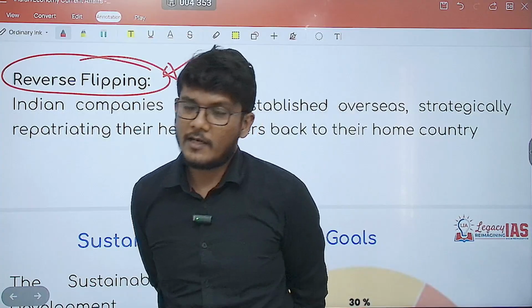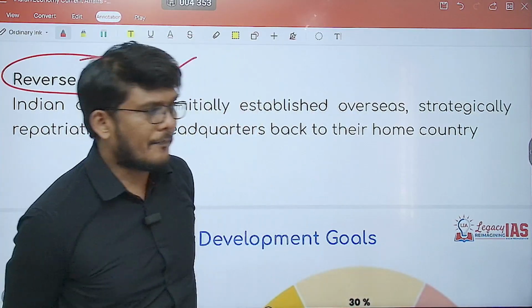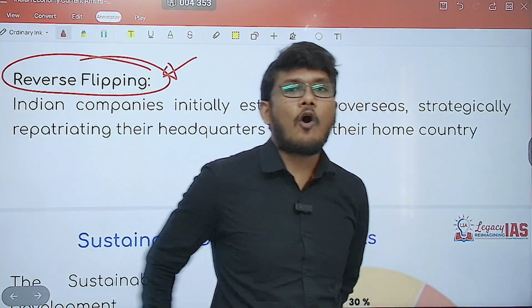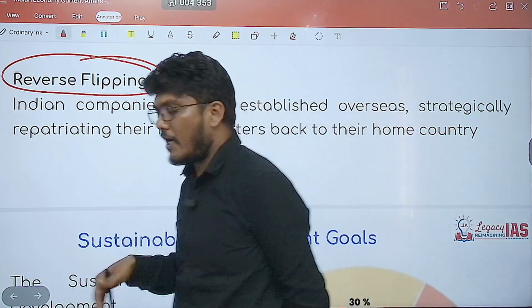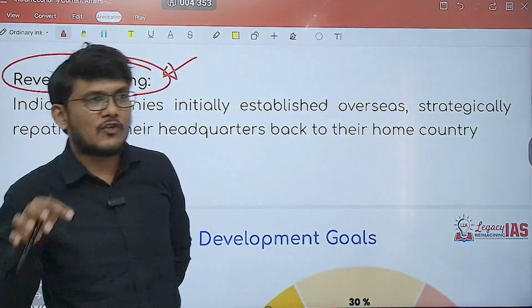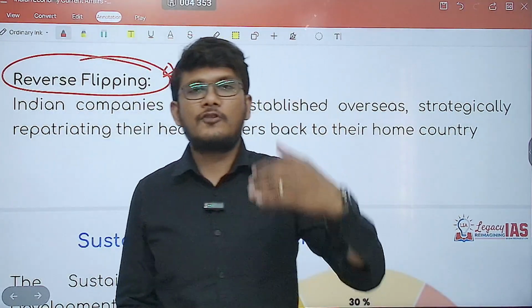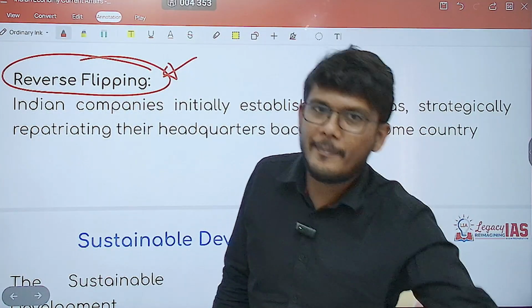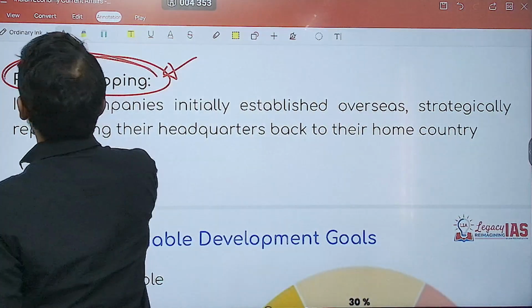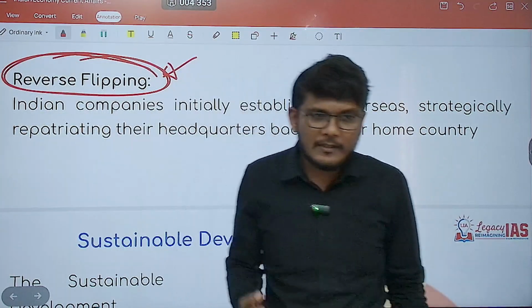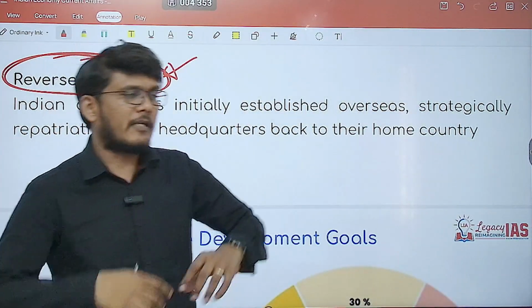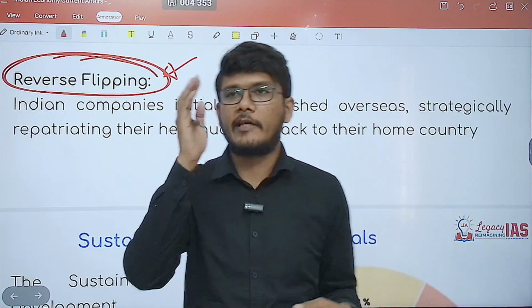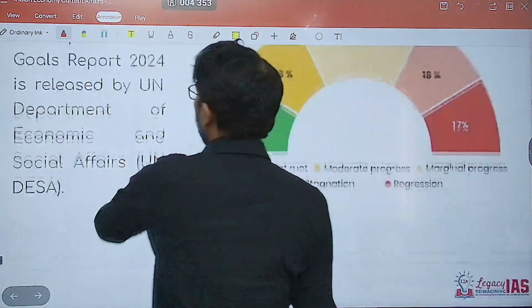If they think of coming back to India and establishing their headquarters here because that will be strategically beneficial for them, then that process of shifting their headquarters from abroad back to India is known as reverse flipping. Now, why will they do that? If the government makes ease of doing business even easier, with tax reduction and so on, it can help in reverse flipping. So you should know this term.